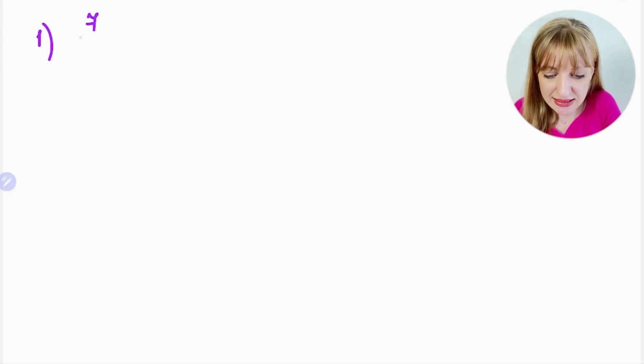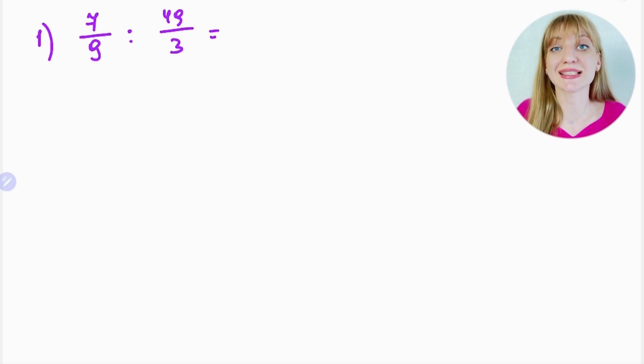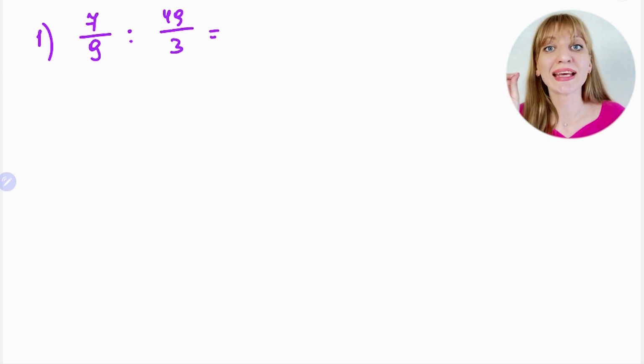Let's do, for example, if you want to divide, we take the first example: 7 over 9 divided by 49 over 3. You see that I just write two fractions, and now we need to study one rule which you need to memorize.